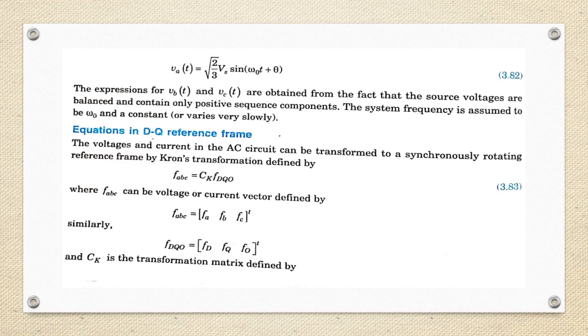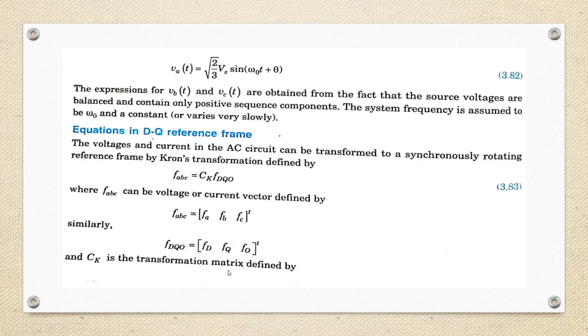Equations in dq reference frame. The voltage and current in the AC circuit can be transformed to a synchronously rotating reference frame by Kron's transformation defined by Fabc equal to Ck Fdqo, where Fabc can be a voltage or current vector, Fabc is [Fa Fb Fc] transpose. Similarly, Fdqo equal to [Fd Fq Fo] transpose.